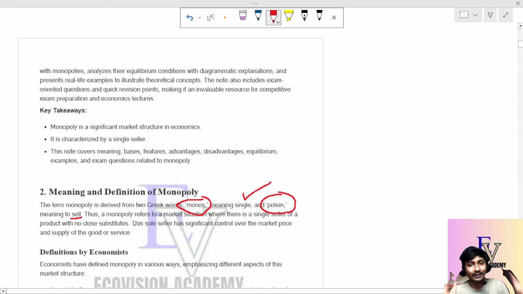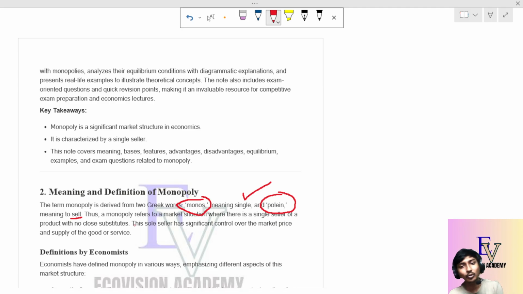So what is the basic definition or meaning of monopoly? Where there is a single seller of a product with no close substitute, that market is known as monopoly. If I am selling something that has no close substitute, and I am the only seller in that particular market, then it is known as a monopoly market.